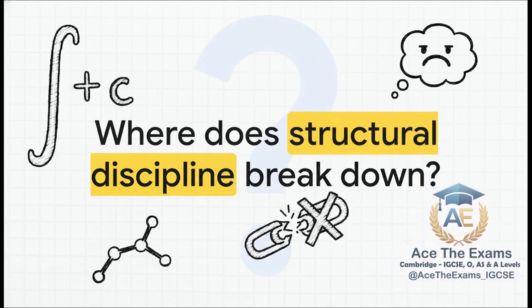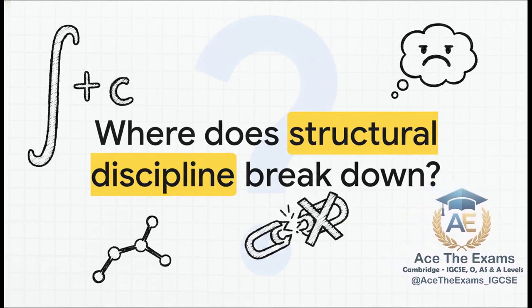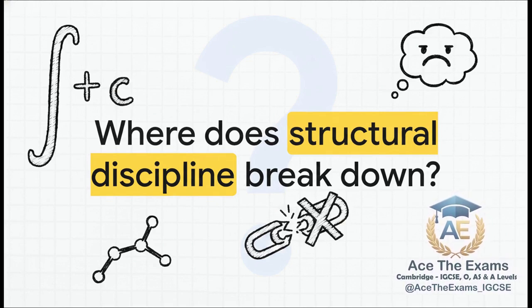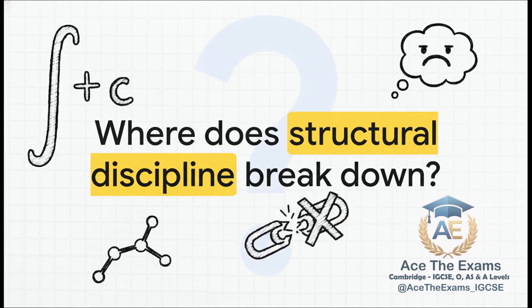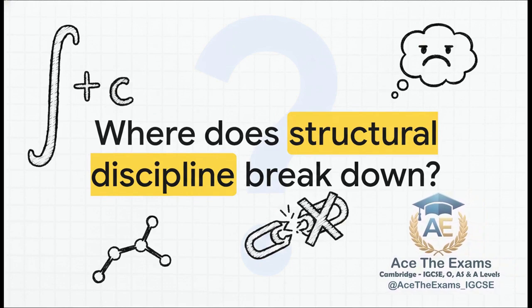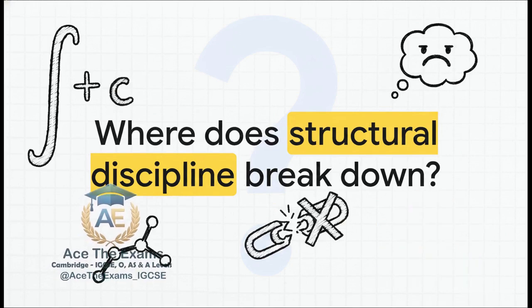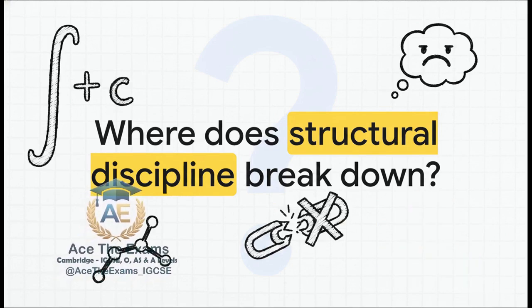And because of this single split-second omission, applying the boundary conditions later on becomes mathematically impossible and logically nonsensical. The entire cascade of method marks is completely lost. A simple mindful plus c right at that crucial step would have saved the entire paper. It's a small detail, but it carries immense weight.